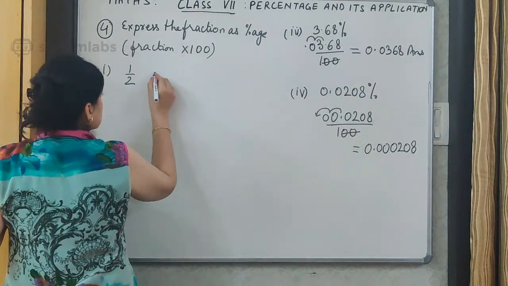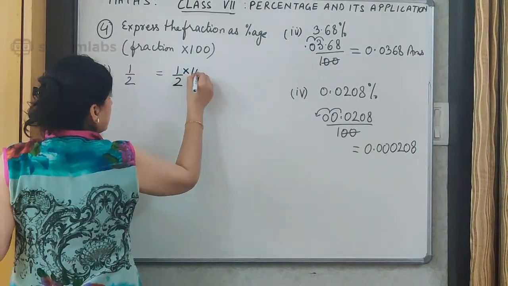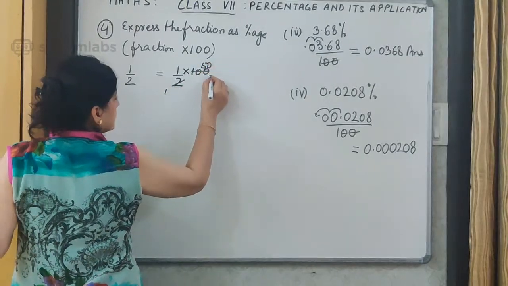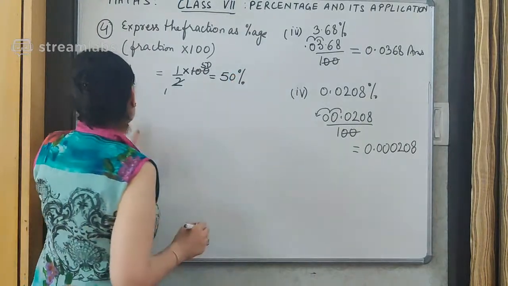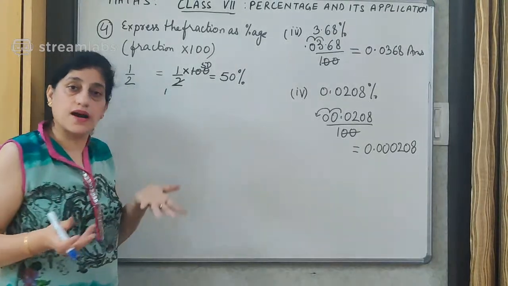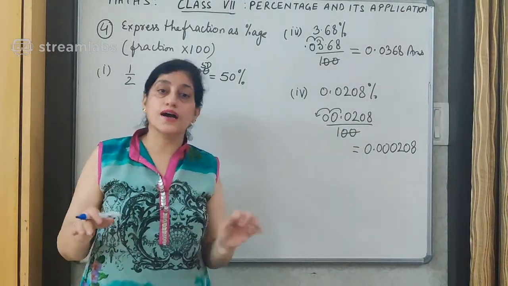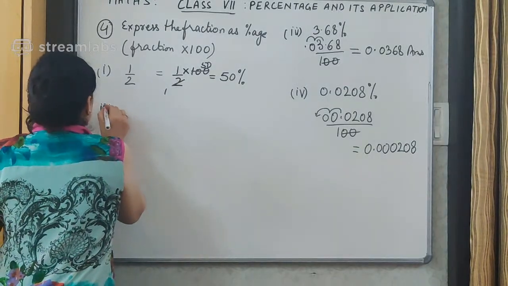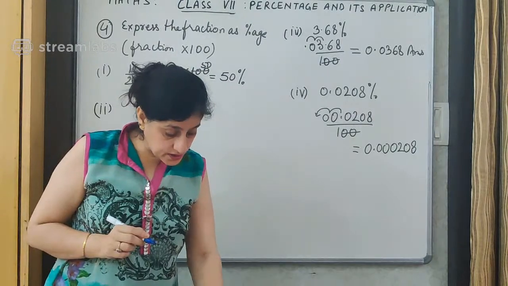What we will do is 1 upon 2 multiplied by 100. 2 ones are 50, so it is equal to 50%. If you analyze, half means half, and 50% also means I have got 50% marks, half marks have come. Alright. So now the next one we are taking for conversion.